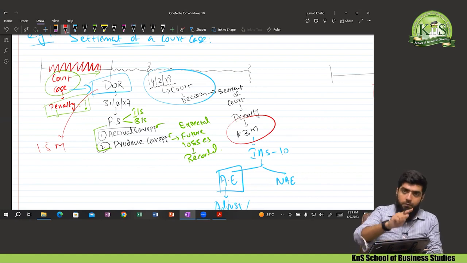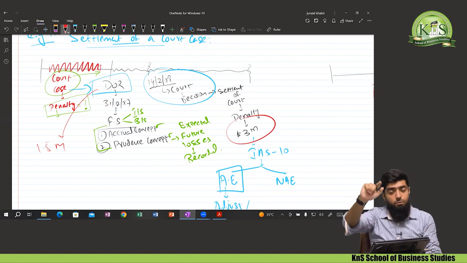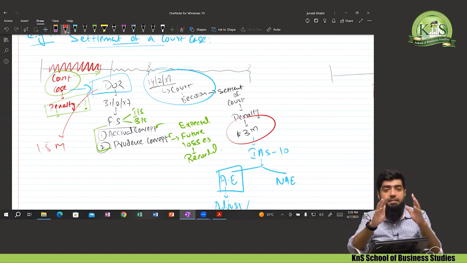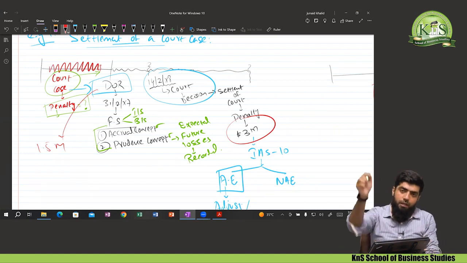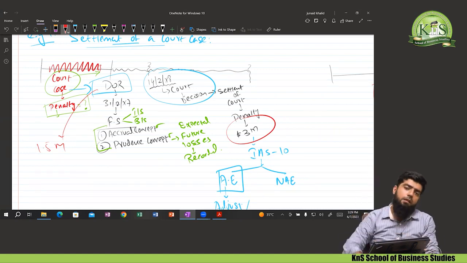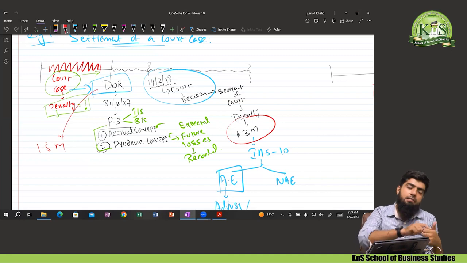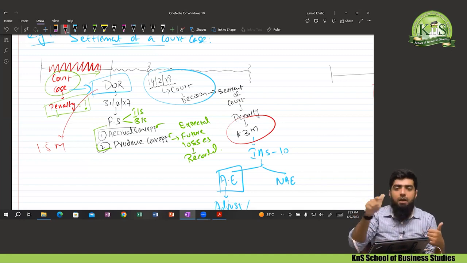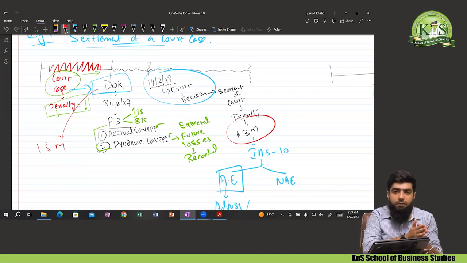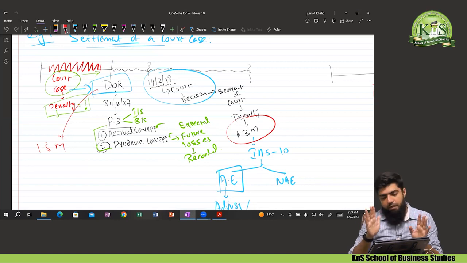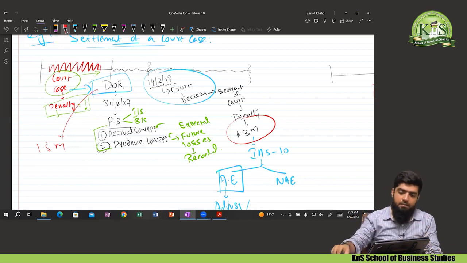So wait for this one, it will be discussed in IAS 37. That's why I told you that IAS 10 and IAS 37 are interlinked. They are connected with each other. Soon, inshallah, in that particular standard, we'll discuss what if you have recorded any amount or expenses or provision, and subsequently that amount varies, or it is discovered that the amount was not accurate or a new estimate was found. How are we going to adjust this one? We'll inshallah look at it in IAS 37.